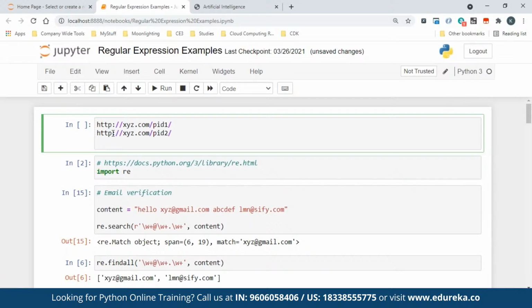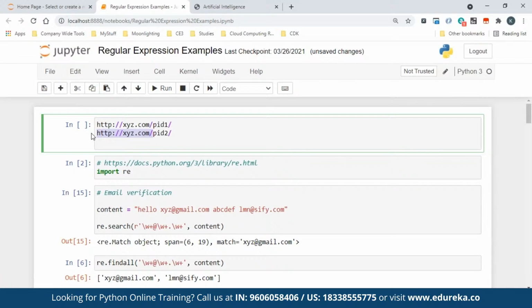Now, whenever I ask you to get a product ID, what is the pattern you look at? The pattern is that there is a website which starts with http, then xyz.com, then a slash, then this part. This is what you are interested in, and this is what you fetch. That same pattern you can apply here also, right?